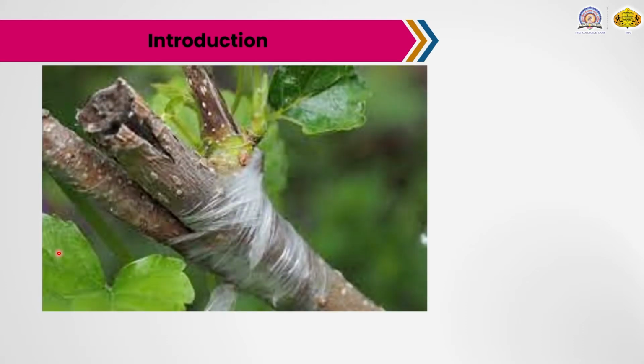So students, you know that grafting is the act of placing a portion of one plant, that is the selected bud or scion, on the stem, root or branch of another stock or another plant in such a way that a union will be formed. That means the scion portion of one plant and the rootstock portion of the second plant get attached together, the union is formed, and after that they continue to grow.